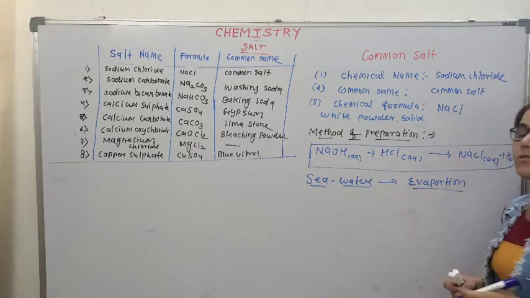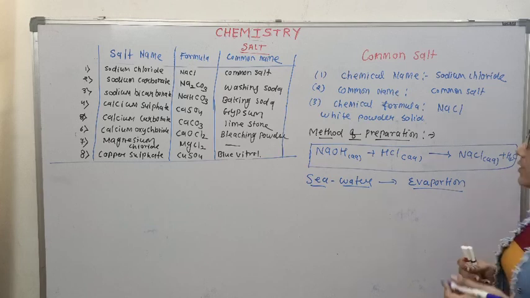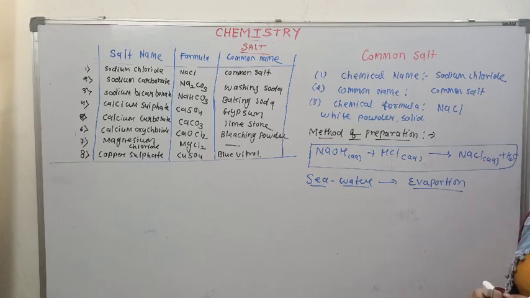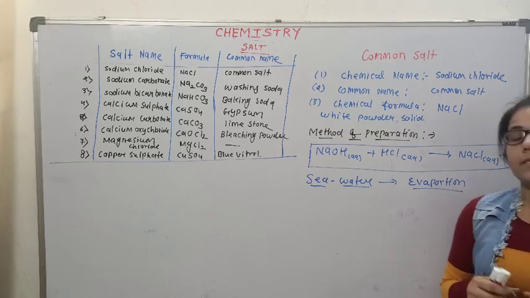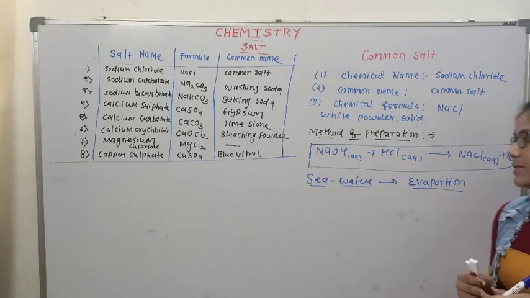For this, certain pools are created on the seaside and sea water is filled in those pools, and the pools are allowed to evaporate. Due to sun heat, the water gets evaporated and solid salt remains there. That solid salt is impure because it contains many other salts. So the common salt is purified from that raw salt, rock salt, using different chemical processes, distillation and others, and we get the salt.